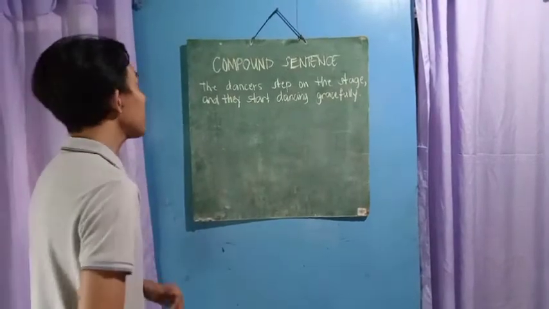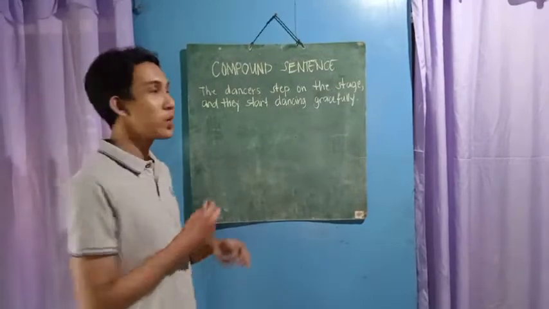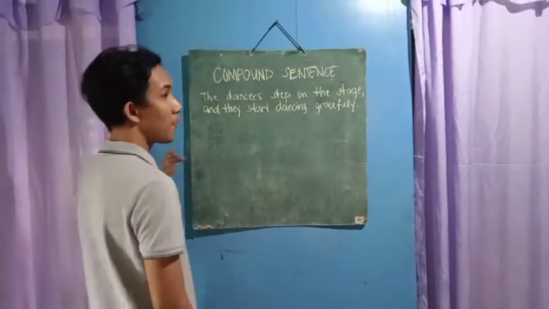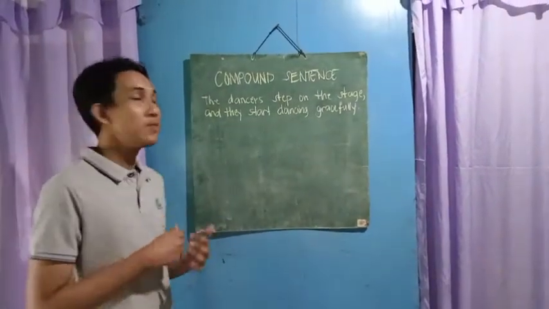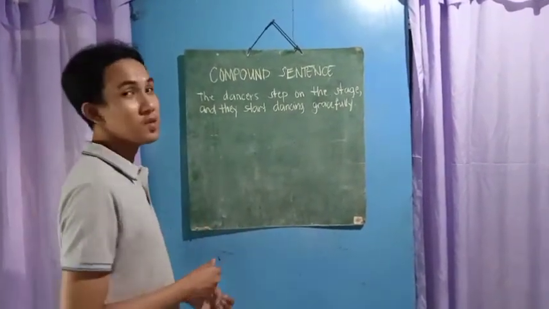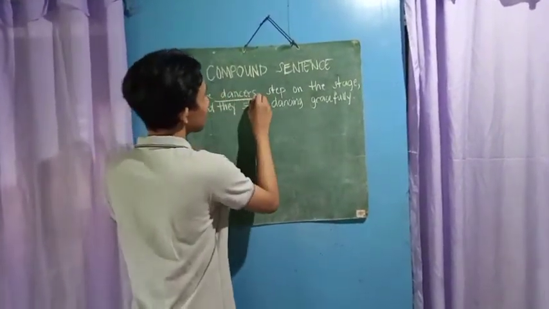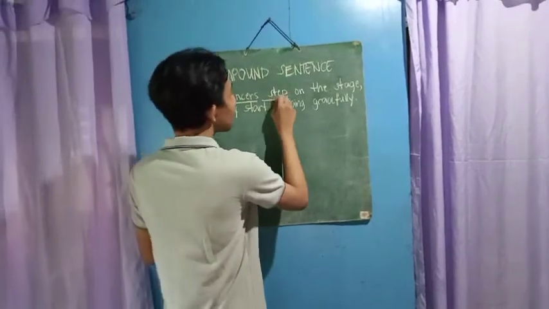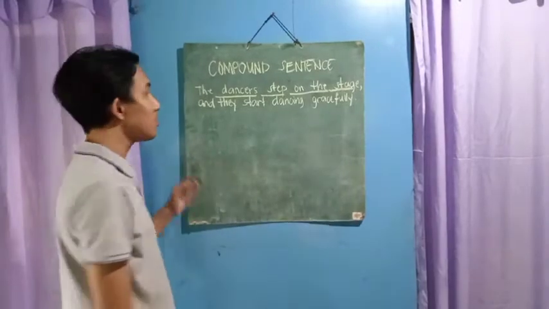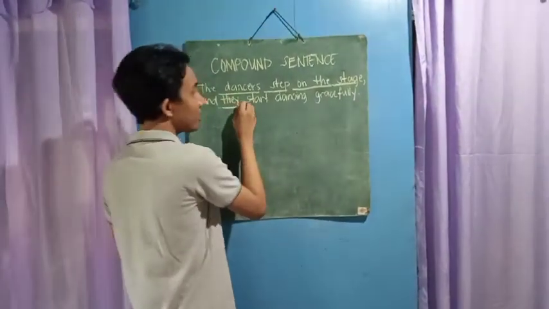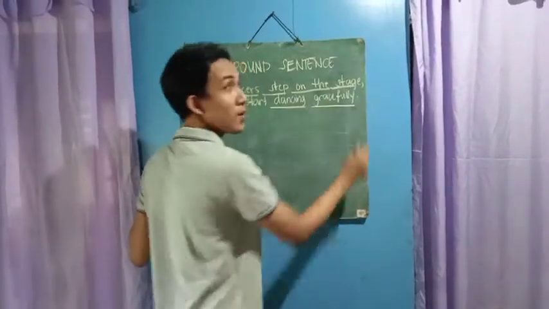In this sentence, the dancers step on the stage and they start dancing gracefully. We have two independent clauses. The first independent clause is the dancers step on the stage, and the second independent clause is they start dancing gracefully. In the first independent clause, dancers is our subject, step is our verb, and on the stage is our prepositional phrase. In the second, they is our subject, dancing is our verb, and gracefully is our adverb.